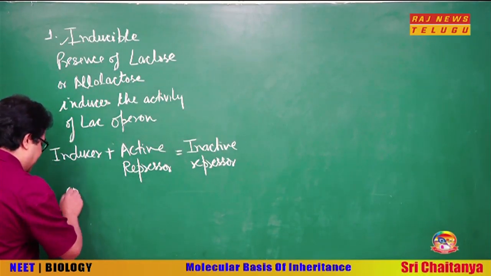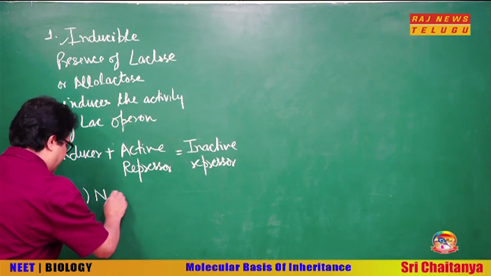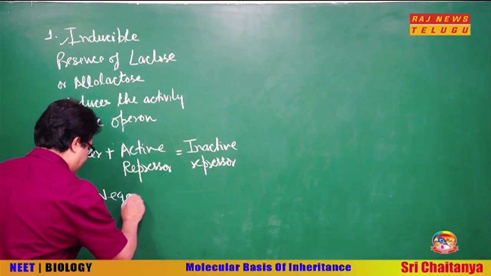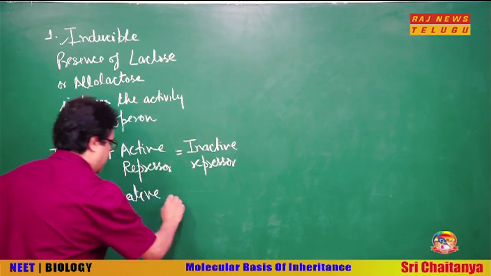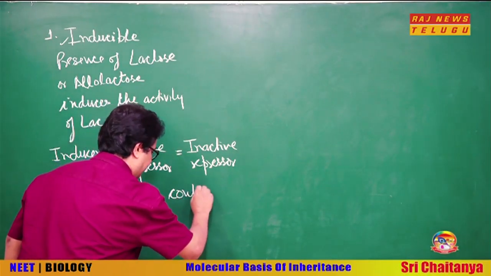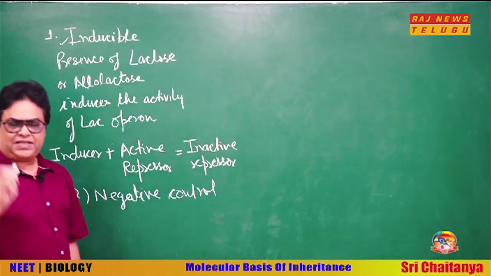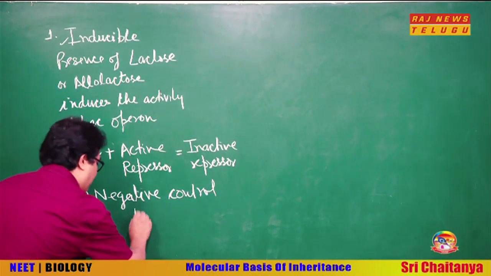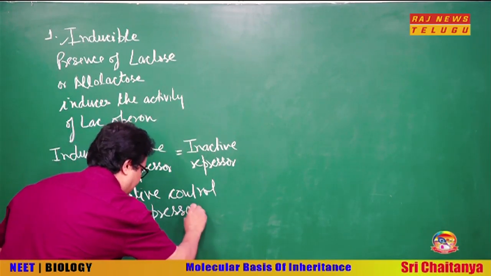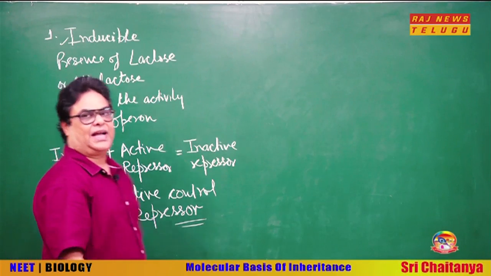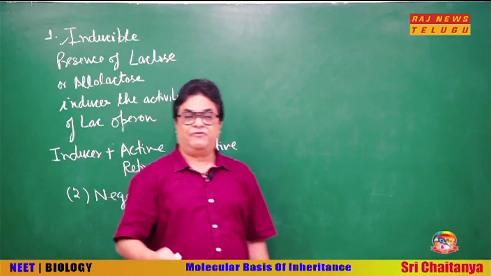Second thing is negative control. Negative control, very important. This control of lac operon through repressor is called as negative control. Why?